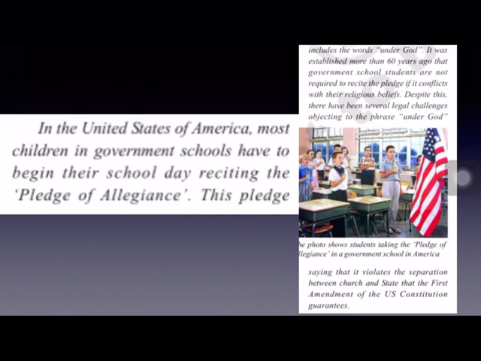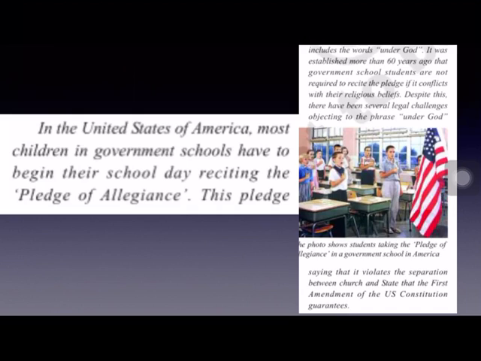This pledge was established more than 60 years ago. Government school students are not required to recite the pledge if it conflicts with their religious beliefs, because the words under God are used in it.